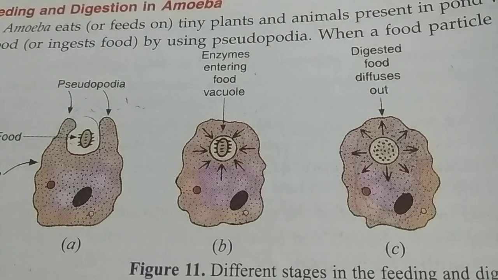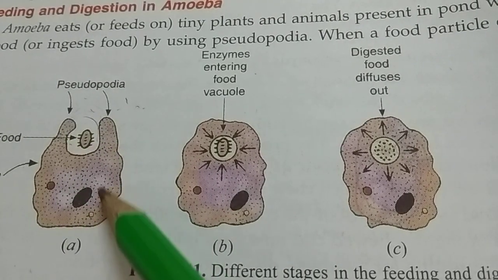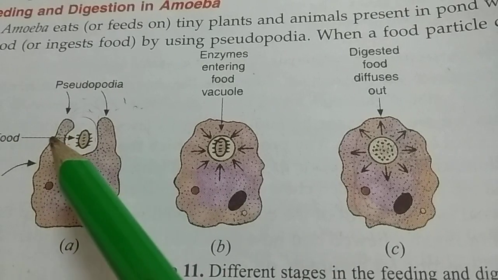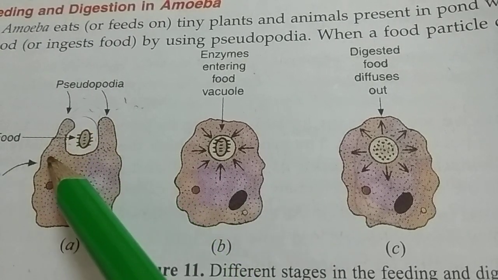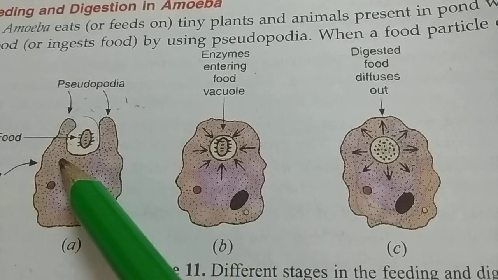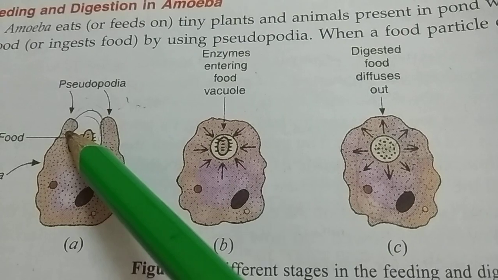And see how amoeba takes its food and digests its food. When any food particle comes near the amoeba, the amoeba produces finger-like projections, that means pseudopodia, and surrounds this food particle.